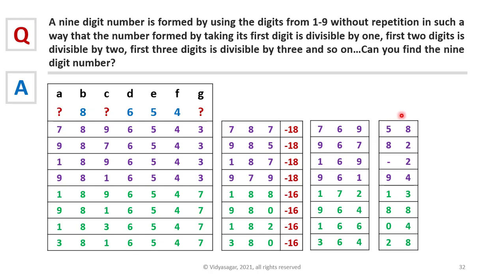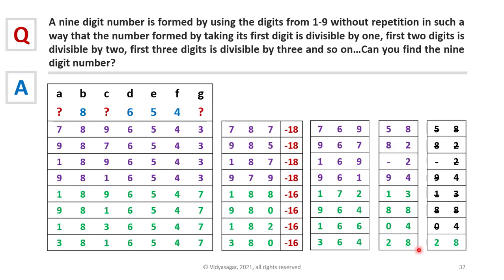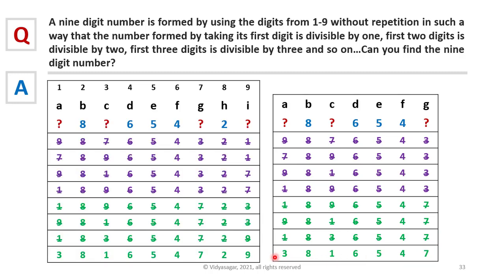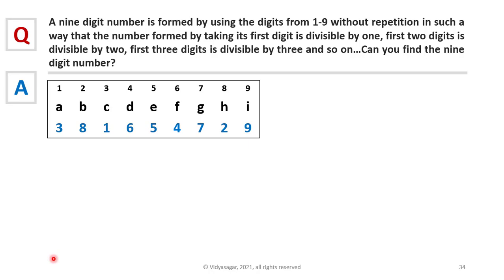Among all these numbers, only one number, that is 28, is divisible by 7. That means the corresponding combination for 7-digit number 3816547 is divisible by 7. All other 7-digit numbers are not divisible by 7. Only one number is divisible by 7, and the corresponding 9-digit number is 381654729. This is our answer. So we finally find out the 9-digit number, which is found by using the digits 1 to 9 and satisfying the conditions given in the problem.